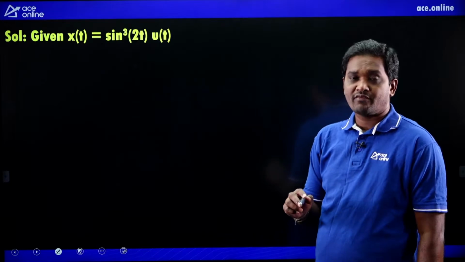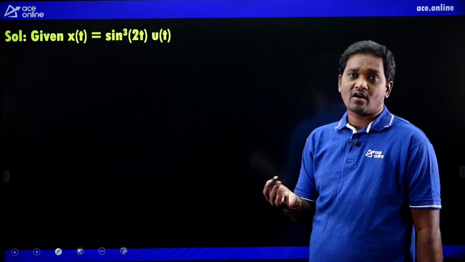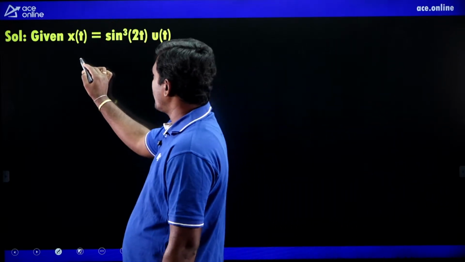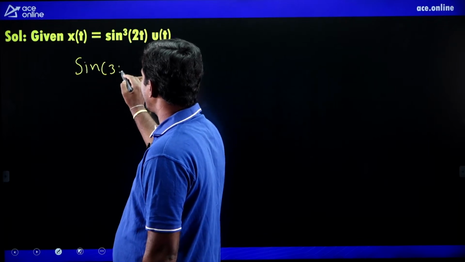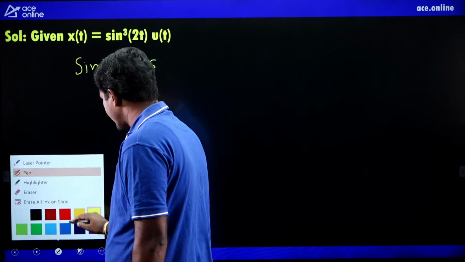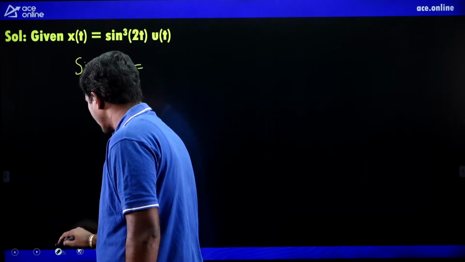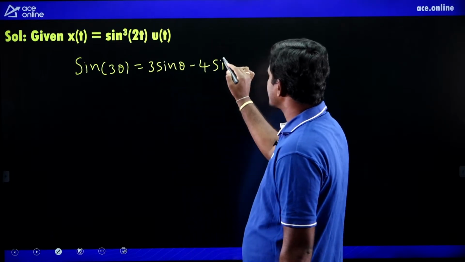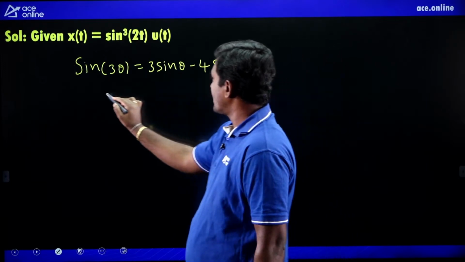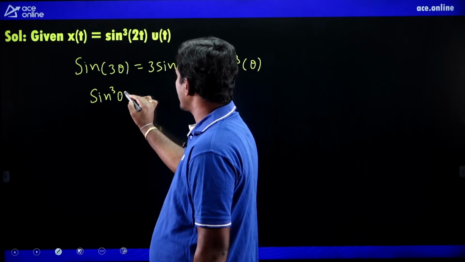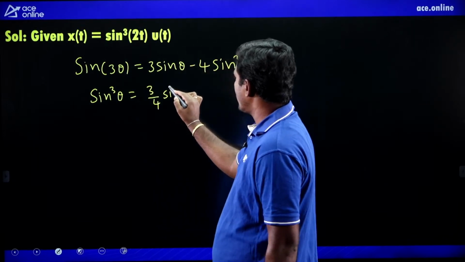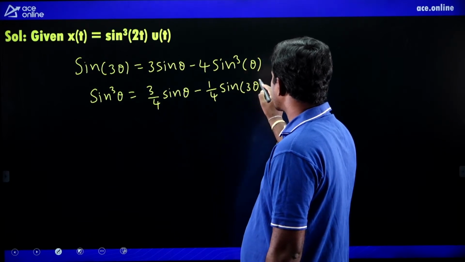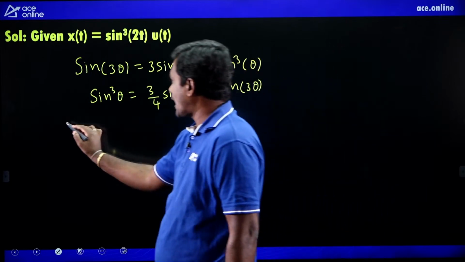We know the Laplace transform of sine bt into u of t and cos bt into u of t, but he has given sine cube 2t into u of t. How to convert into proper form? What is the sine 3 theta formula? Sine 3 theta is 3 sine theta minus 4 sine cube theta. From this, sine cube theta equals 3 by 4 sine theta minus 1 by 4 sine 3 theta. So by using this formula, you convert into proper form first.